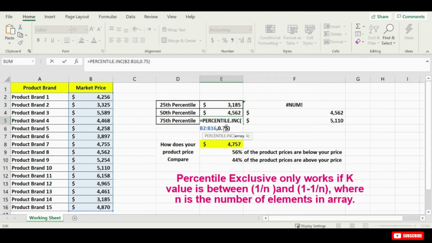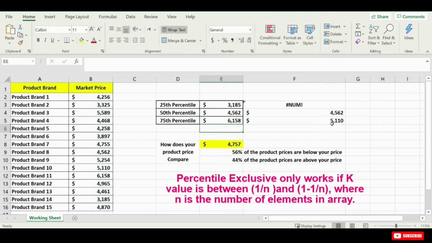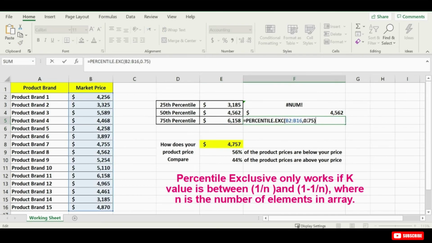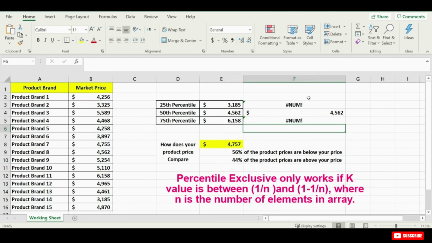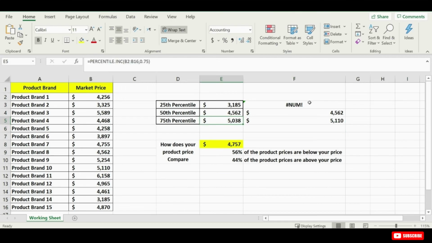So, percentile exclusive only works if the k value is between 1/n and 1-1/n, where n is the number of elements in the array. And percentile inclusive works for any value of k between 0 and 1. Which version you use depends on your profession and the type of analysis that you are doing. But I advise sticking with the most commonly used, which is the inclusive version.